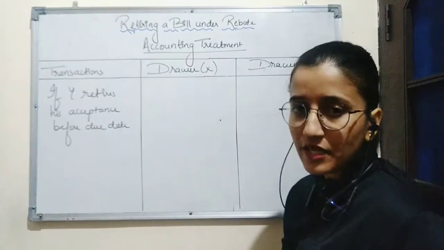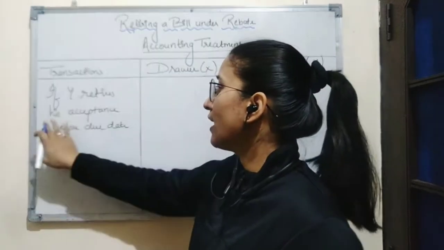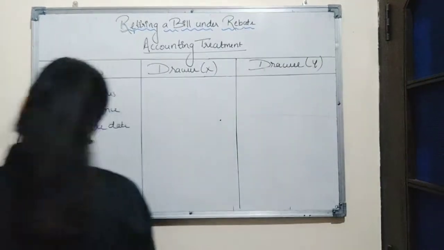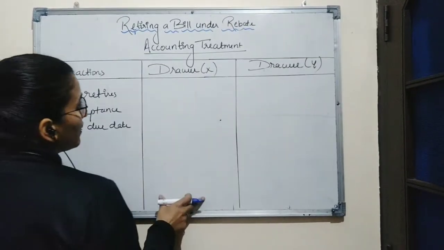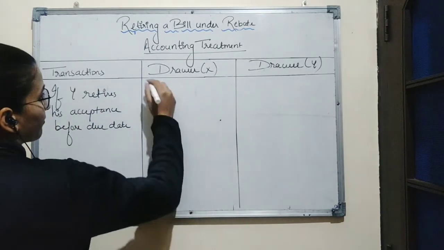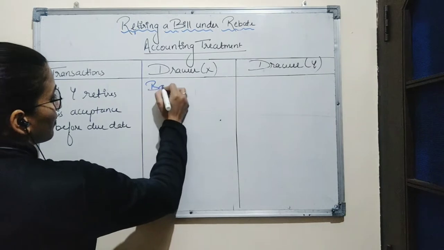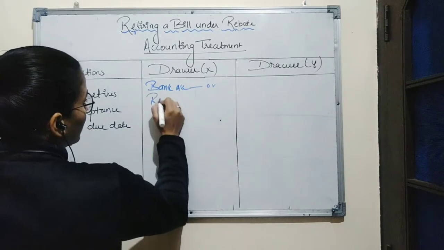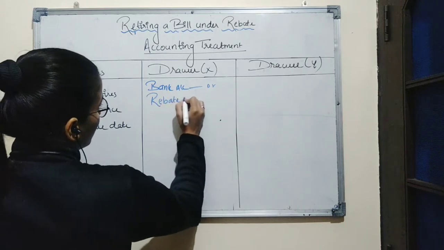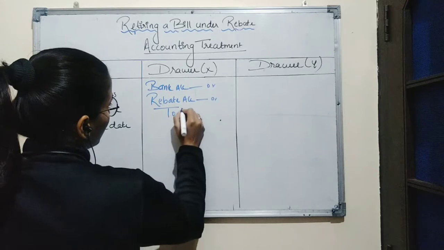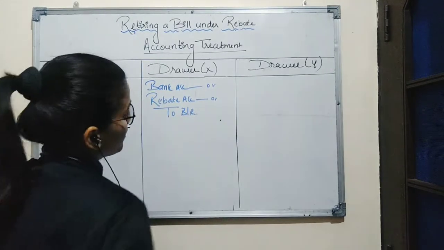So transaction is if Y retires his acceptance before due date. For this transaction, the journal entry which will be passed in the books of X will be bank account debit, rebate account debit to bills receivable.